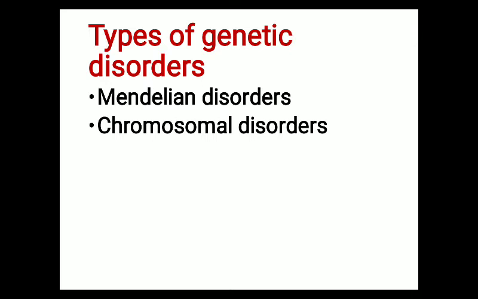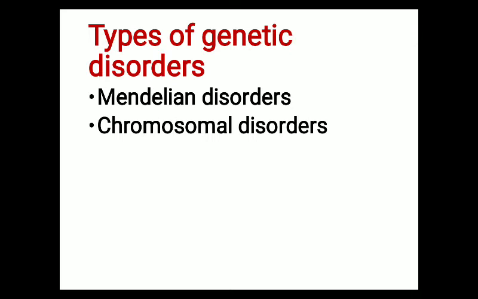The second difference is that a Mendelian disorder is mainly due to a change in a gene, but a chromosomal disorder is mainly due to a change in the number of chromosomes, maybe due to the addition of one chromosome or the deletion of one chromosome. The third difference is that a Mendelian disorder is inherited from one generation to another, but a chromosomal disorder is not inherited from one generation to another.